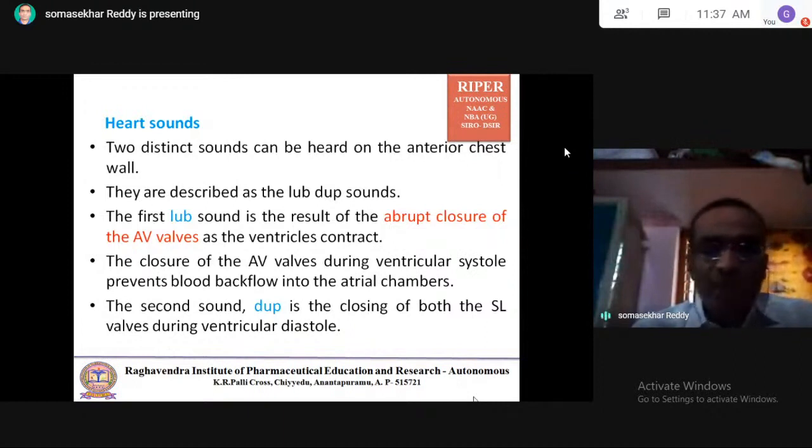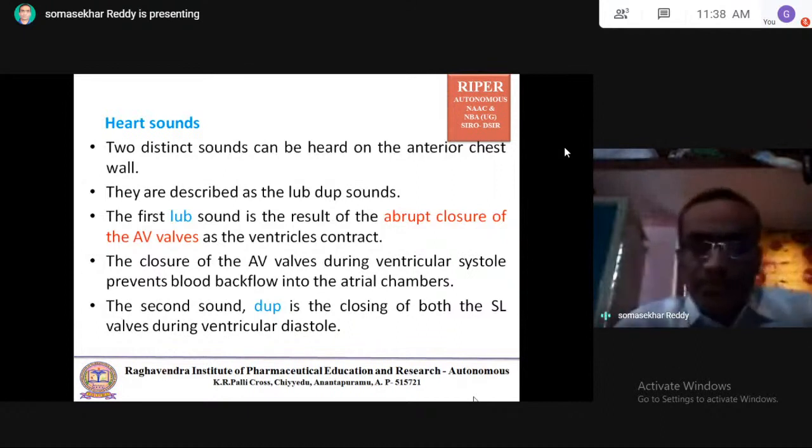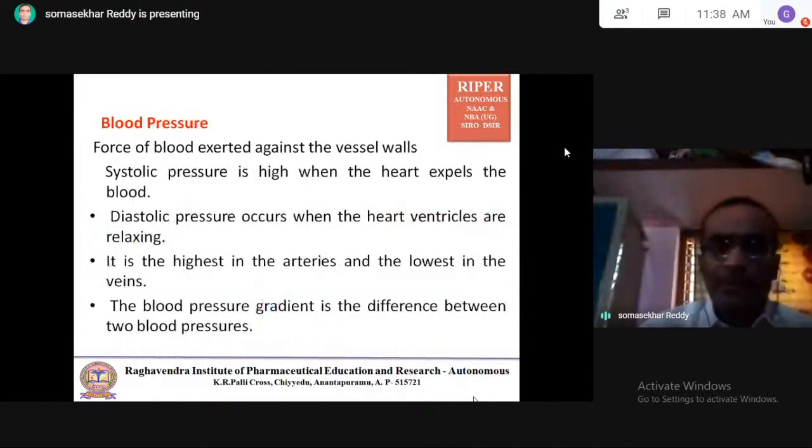The second sound, dub, is the closing of both semilunar valves during ventricular diastole. During ventricular diastole, there is a closing of both the semilunar valves. That sound leads to the dub. This is the heart sound: lub sound, dub sound. Next, a very important one: blood pressure.